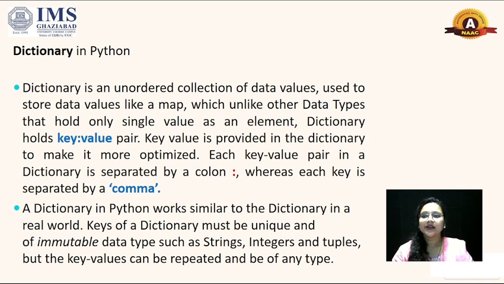What is dictionary? Dictionary is an unordered collection of data values used to store data values like a map, which unlike other data types that hold only a single value as an element, holds key value pairs. Key value is provided in the dictionary to make it more optimized. Each key value pair in a dictionary is separated by a colon, whereas each pair is separated by a comma. We can say simply, a dictionary in Python works similar to a dictionary in the real world that has key value pairs.